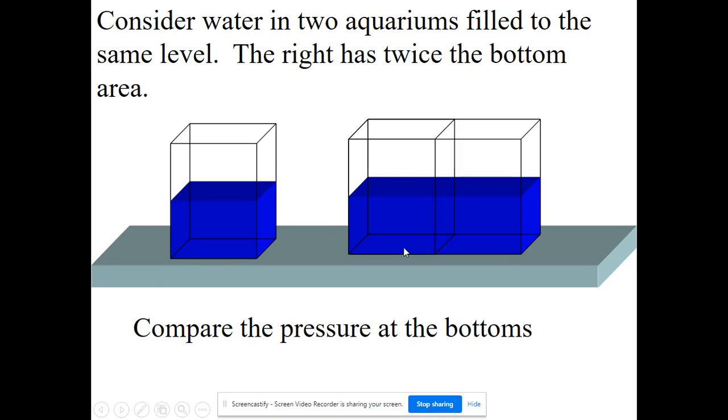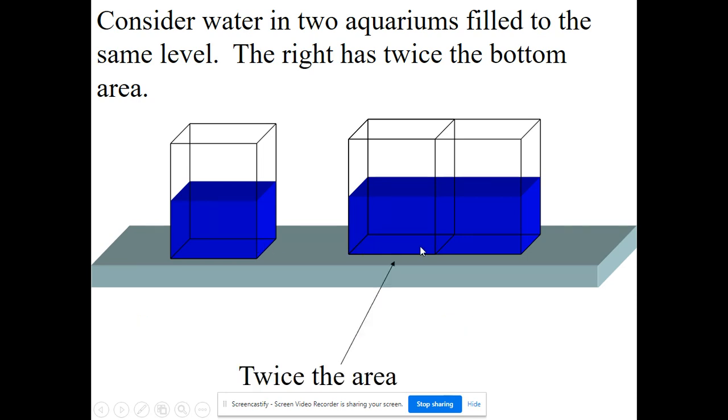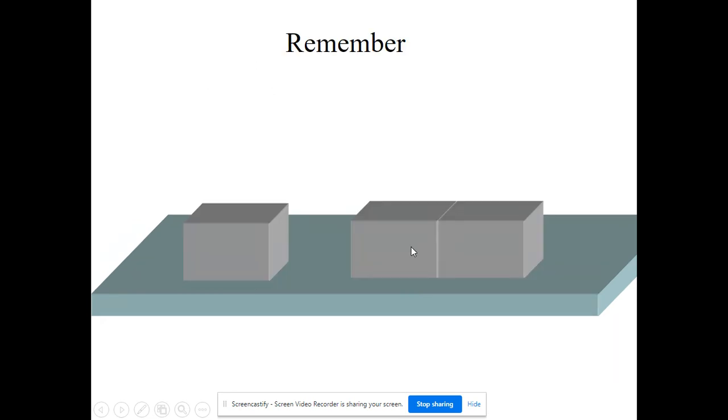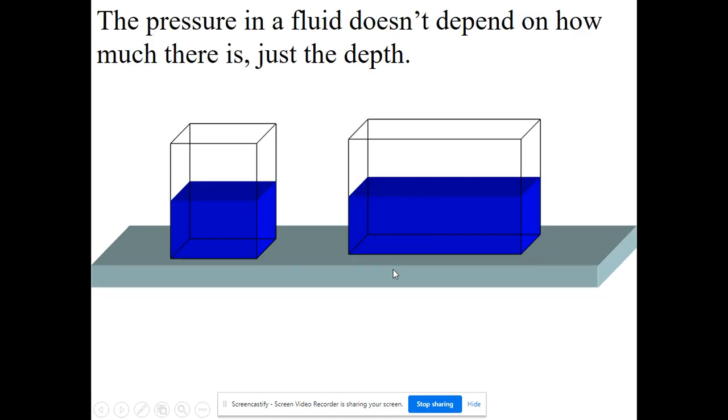Well, it's going to be the same, because this one may have twice the water, but it also has twice the area of contact. So the pressure at the bottom of these tanks is going to be identical, similar to our scenario here, where we just stacked one concrete block next to the other one. So the pressure underneath these is the same as the pressure underneath that one.